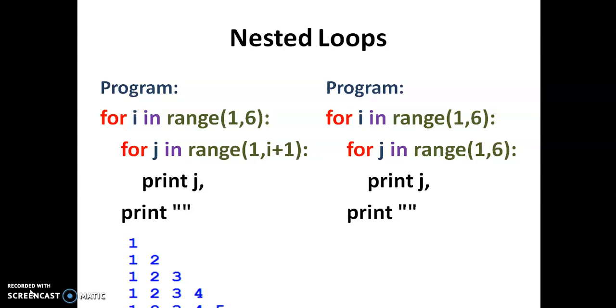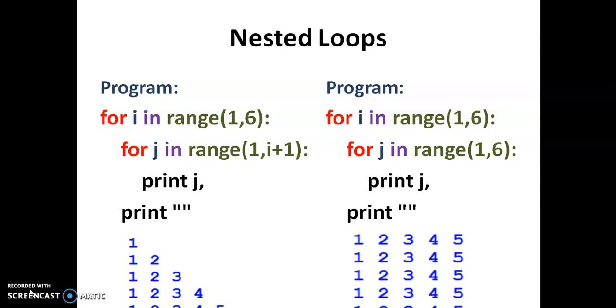And here is another program. By changing the range values, we can get a different output. Here the I variable is repeated from 1 to 6, that is 1 to 5. And again the J variable is repeated from 1 to 6, that is also 1 to 5. So here we are not changing the J iterations, they are fixed, so that for every I iteration, J is repeated 5 times. That is 5 into 5, 25. So here we'll get the output as a square matrix.